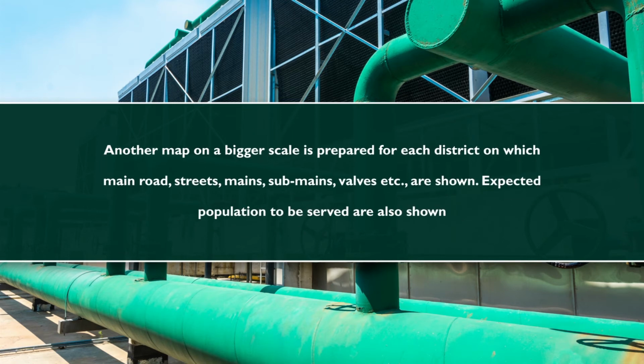Second, another map on a bigger scale is prepared for each district on which main roads, streets, mains, sub-mains, valves, etc. are shown. Expected population to be served is also shown in this map.